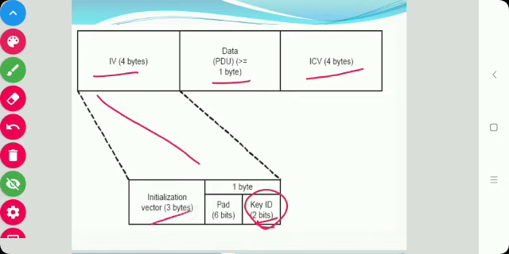So the initialization vector is divided into 2 parts. First is the initialization vector of 3 bytes, and next is 1 byte which consists of padding and key ID. Key ID is 2 bits, so the device can store 2 raised to 2, equal to 4 secret keys. So this is about WEP. In the next section we will see WEP encryption and decryption. Okay, thank you.